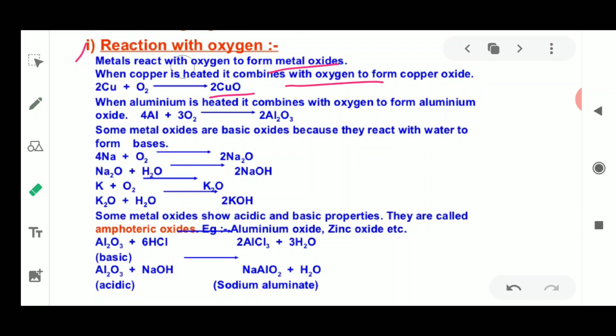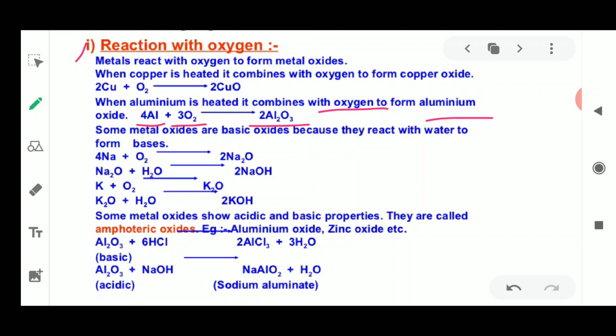Next, when aluminium is heated, it combines with oxygen. Whenever any metal is heated, it combines with oxygen, meaning it reacts with oxygen. Please remember that the words combine and react mean the same thing here. It forms aluminium oxide. The reaction is 4Al plus 3O2 gives 2Al2O3.